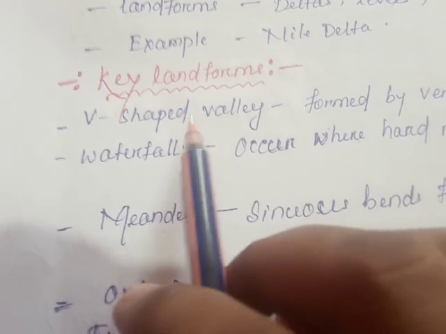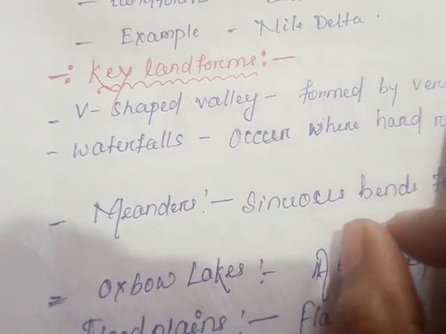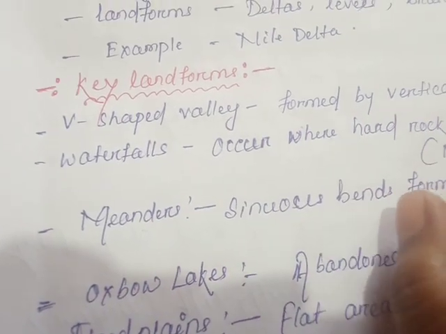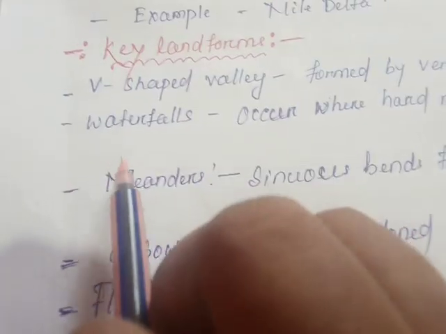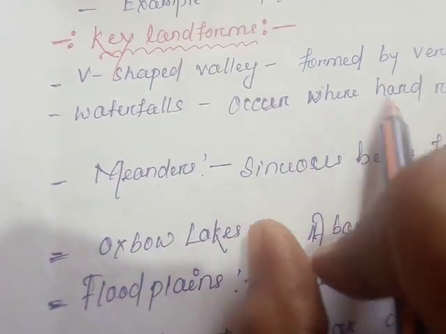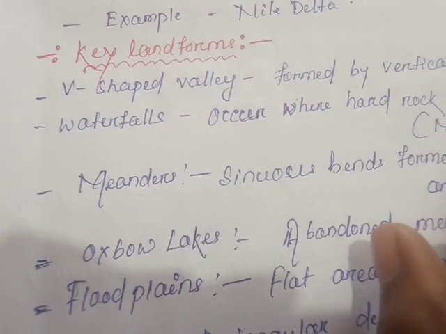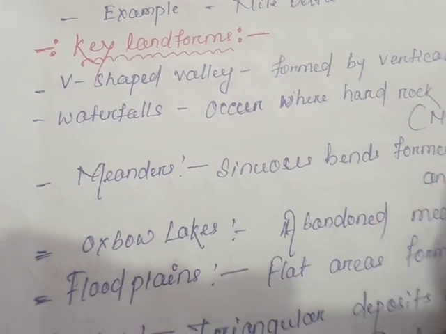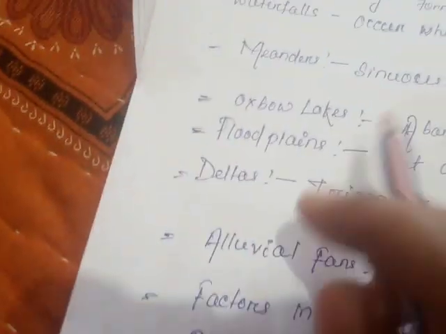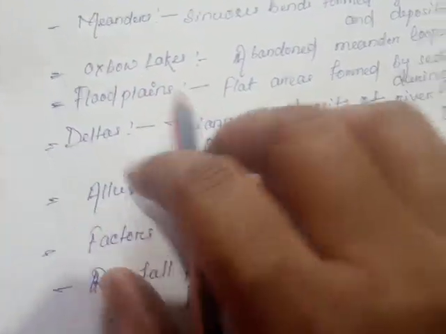Key landforms: the V-shaped valley, formed by vertical erosion in a youthful river. Waterfalls occur where hard rock overlies soft rock, for example Niagara Falls.